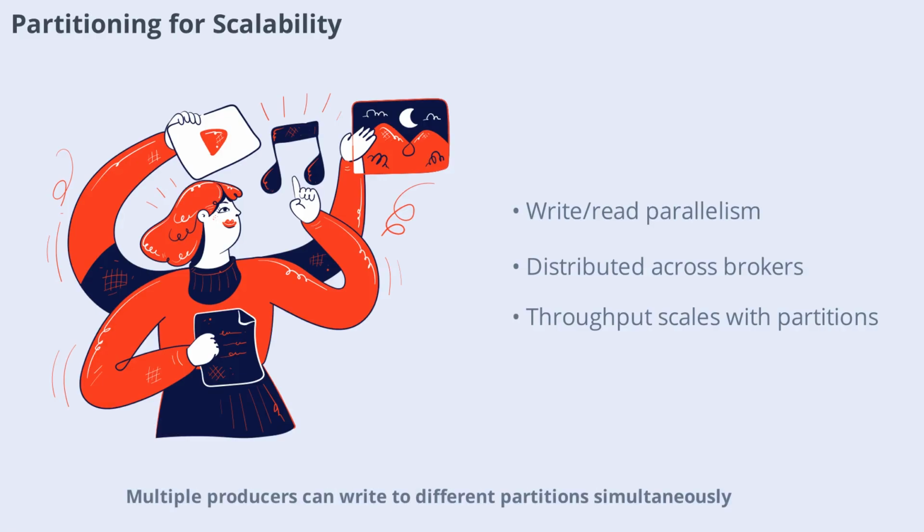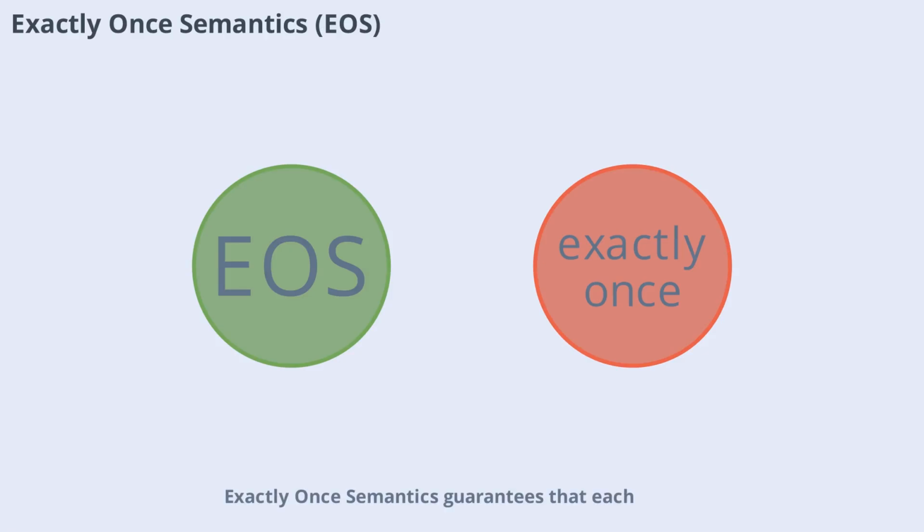Multiple producers can write to different partitions simultaneously, and each partition can be consumed by a separate consumer thread. Partitions are distributed across brokers, eliminating single bottlenecks. Effective throughput is determined by the number of partitions and their individual throughput, so design your partition strategy carefully for optimal scalability. Exactly once semantics guarantees that each message is processed exactly one time, no duplicates, no losses.